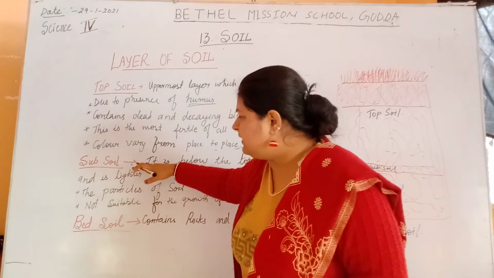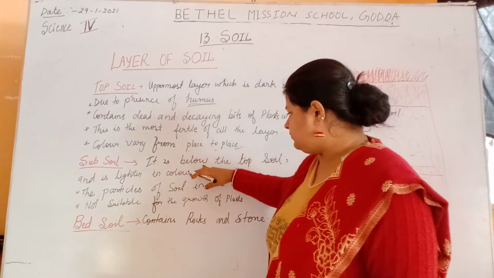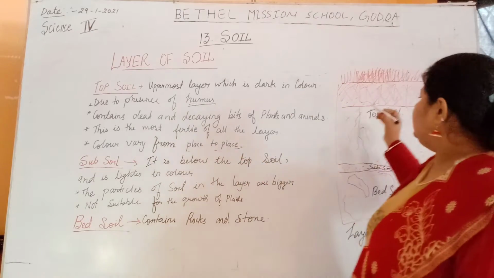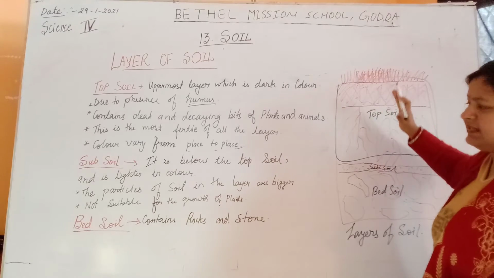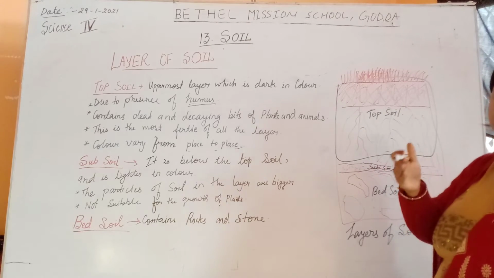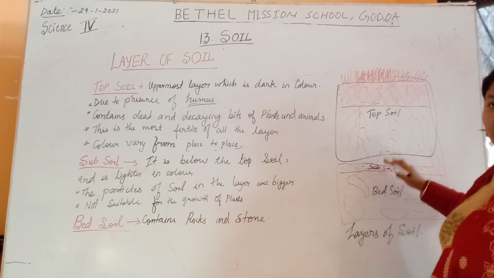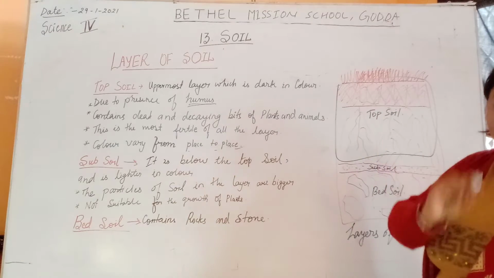Next layer is the subsoil. It is below the topsoil and lighter in color. This area is the topsoil, you can say. This is the brown type of soil you can find in your home also. Next to the topsoil is the subsoil. It is less fertile than the topsoil and it is lighter in color.